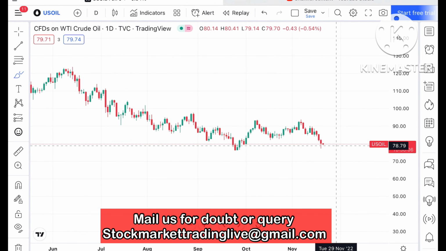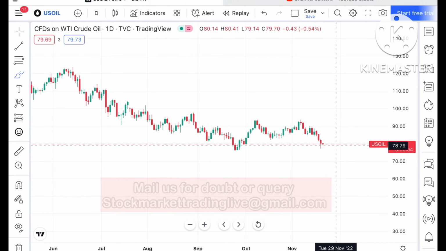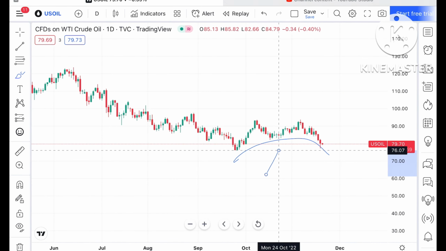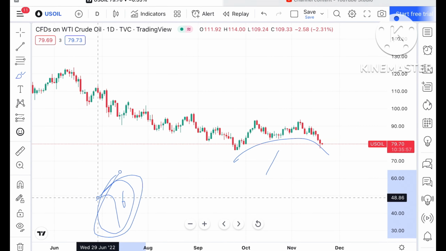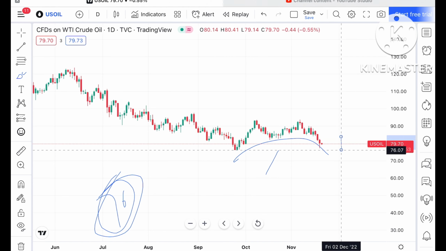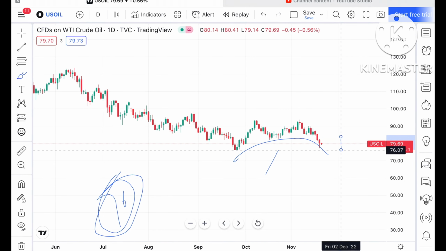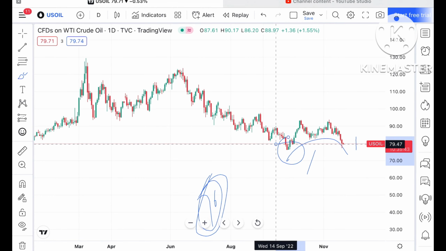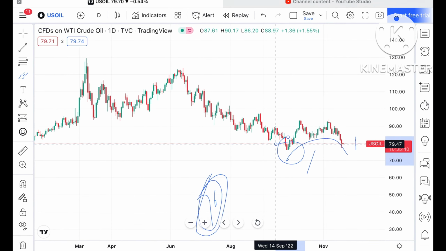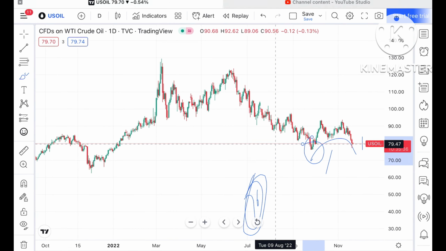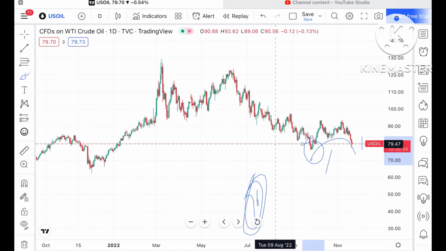Suppose the price doesn't sustain this particular level on the higher side, because as you can see a U pattern is forming here, and a level of 76 is already a weak support. Chances are very high it can move further down towards a level of around 74, and from there it can move further down. This is the support which is already being tested here, so chances of moving further low are on the higher side.